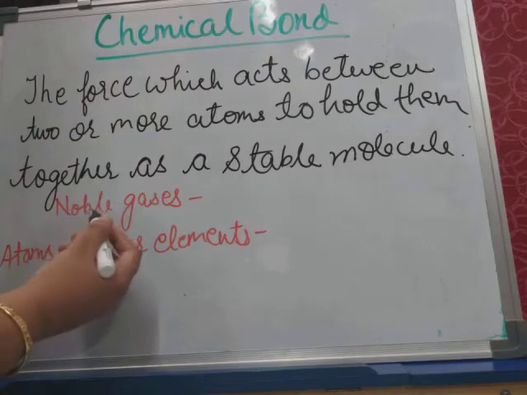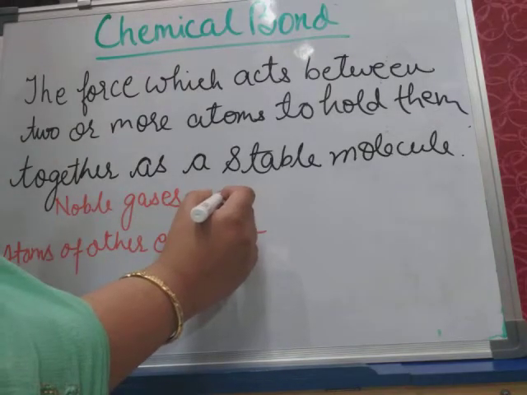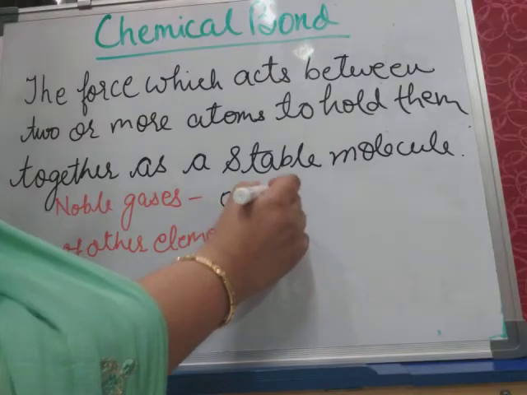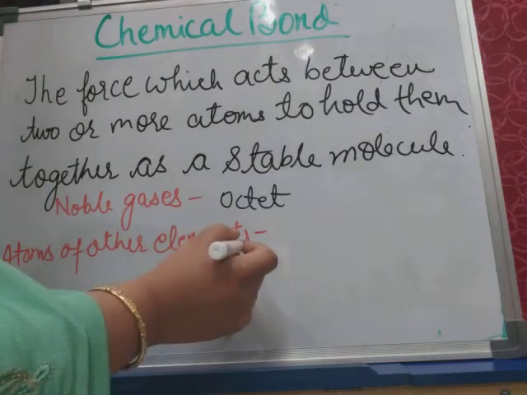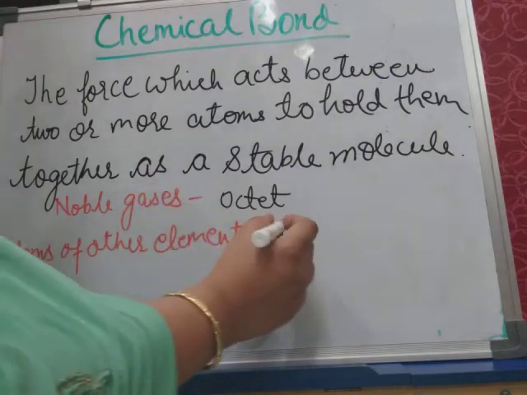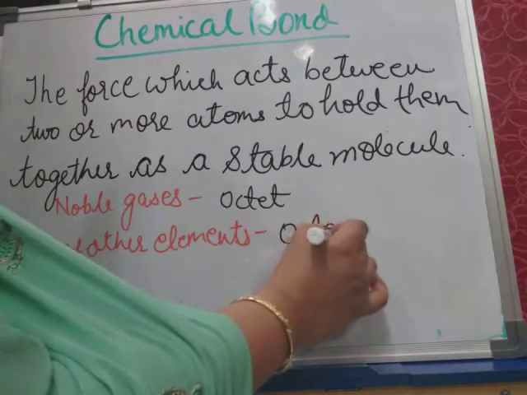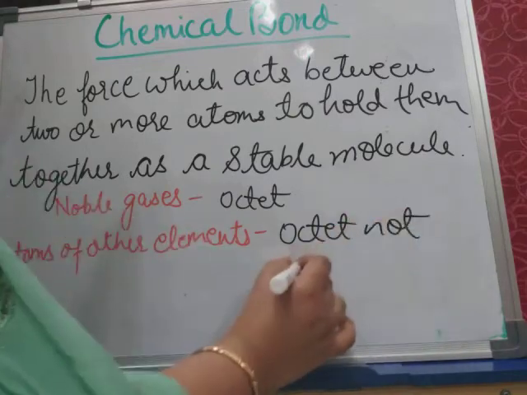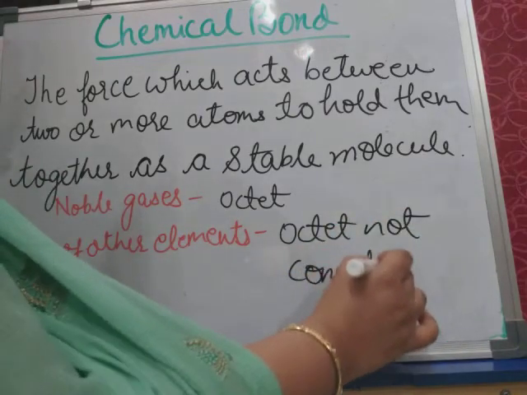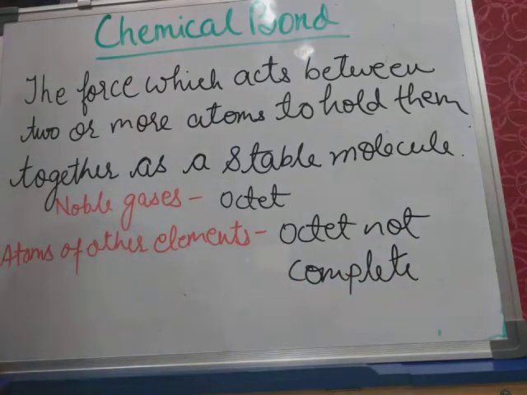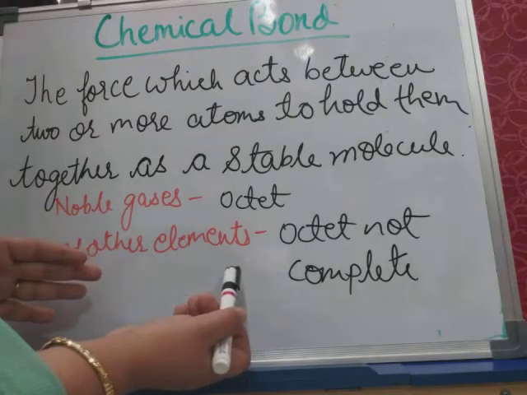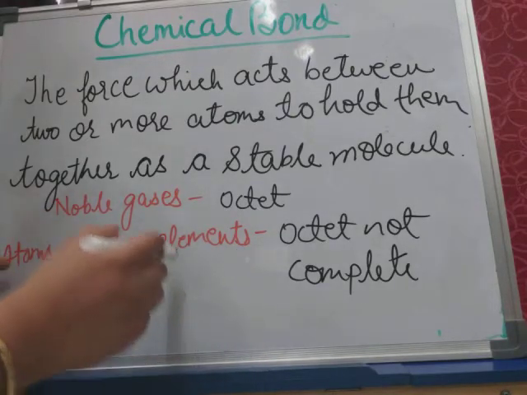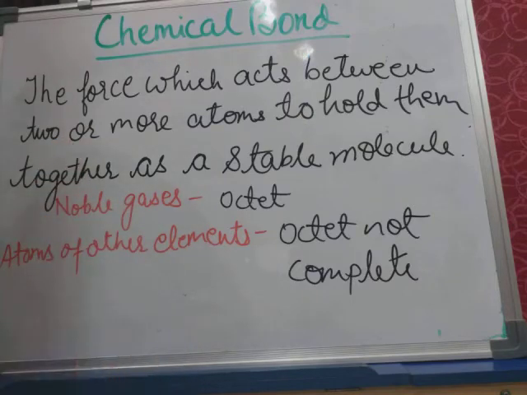As we know that noble gases have 8 electrons in their outermost shell, or their octet is complete. But if you talk about the atoms of other elements other than noble gases, their octet is not complete. So when they combine with any other atom, suppose the atom of one element combines with the atom of another element, then in that case it has to complete its octet.